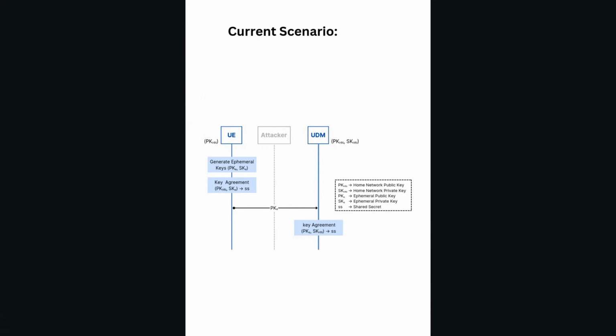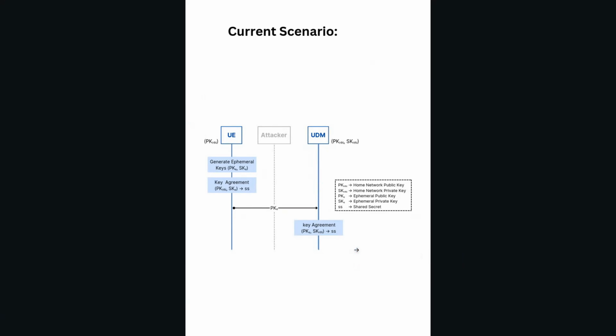So we are assuming that there's an attacker who is eavesdropping between the UE and the UDM and is able to capture the ephemeral public key. As per the definition of forward secrecy, if any long-term key, let's consider the home network private key, gets compromised, the previous session should not be compromised. But in this case, if the home network private key gets compromised, the attacker will use the home network private key and the ephemeral public key of the UE to generate the shared secret as generated by the UDM.